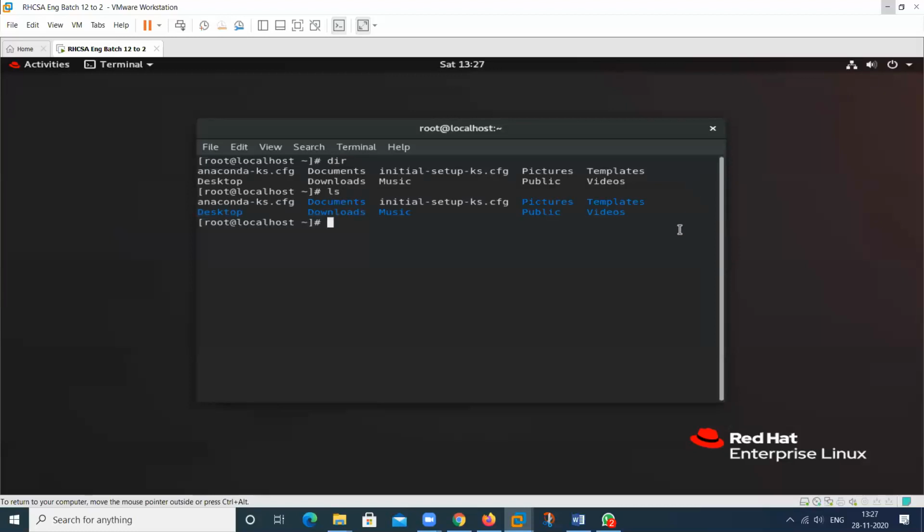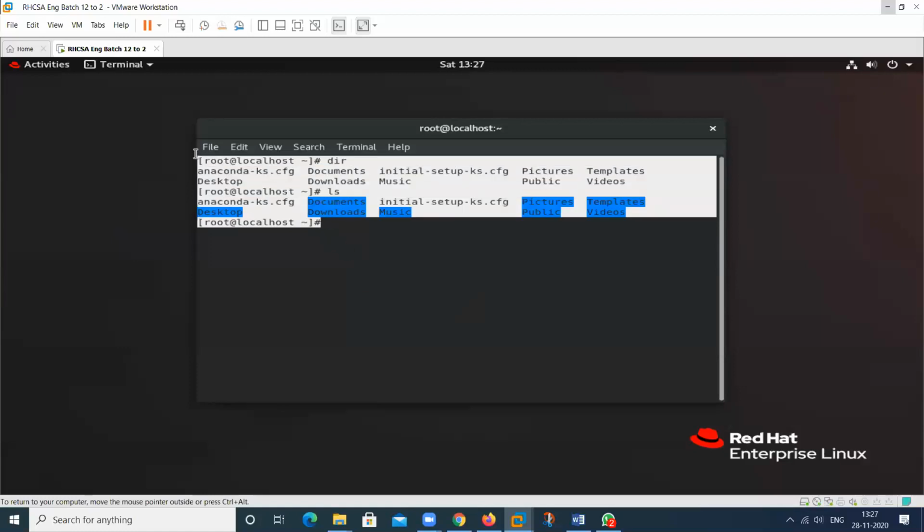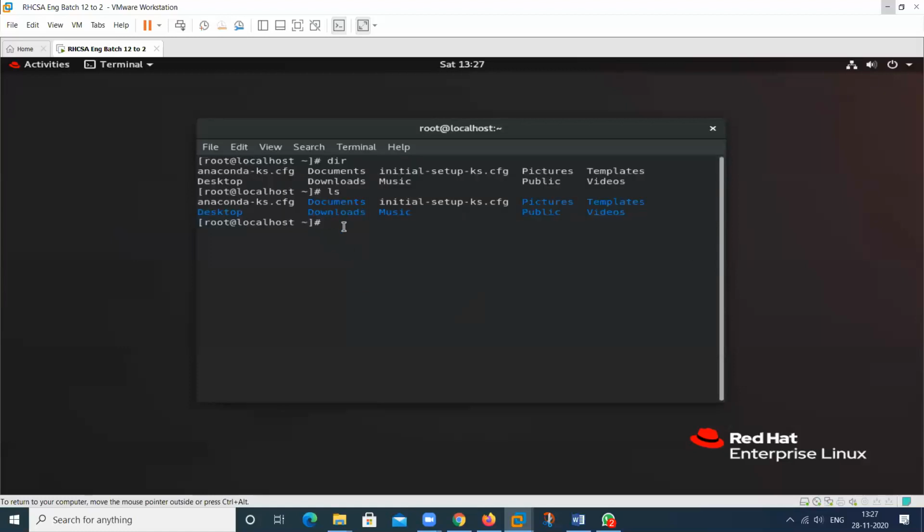For typing any command, we should have a terminal. In Linux, it's called terminal. In Linux, there are two types of terminal. The first one is physical, and the second one is virtual.